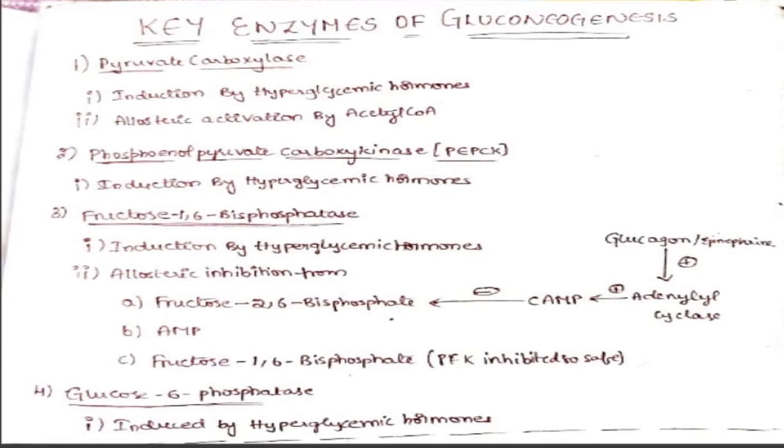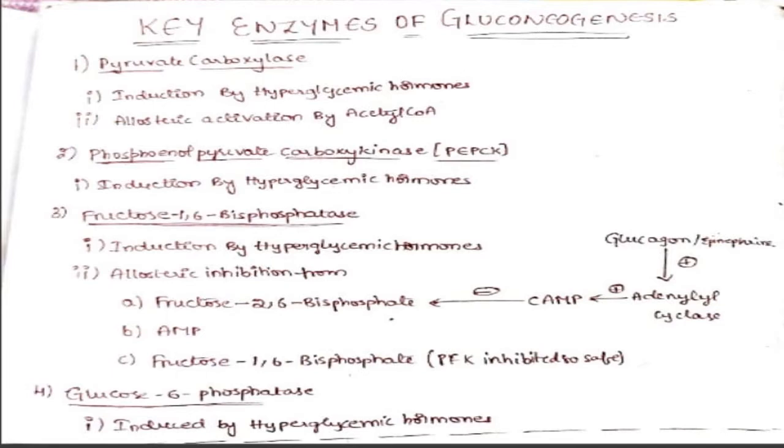And the second one, AMP. Of course, in the case of fasting, beta oxidation dominantly occurs because hyperglycemic hormones will always increase beta oxidation, and right now the level of ATP is increased because the ATP is derived from beta oxidation and the level of AMP is low, so it can no longer allosterically inhibit the fructose 1,6 bisphosphatase. And also the AMP and fructose 2,6 bisphosphate cannot allosterically activate phosphofructokinase 1.